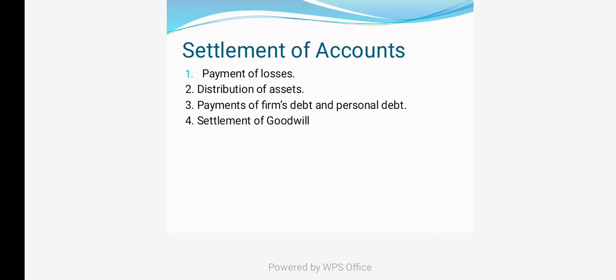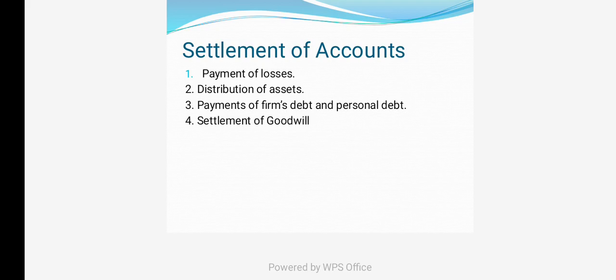Third, they realize the assets, and fourth, they discharge the liabilities. Fifth, they make the expenses on dissolution.